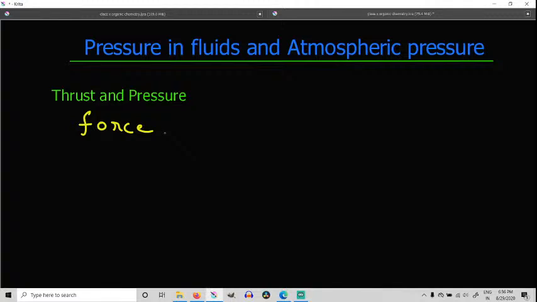We say that a push or a pull can be classified as a force.